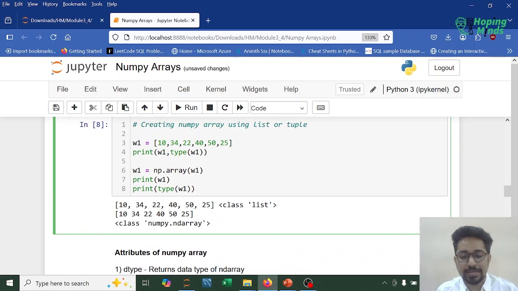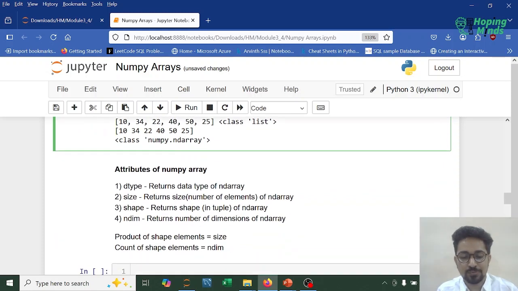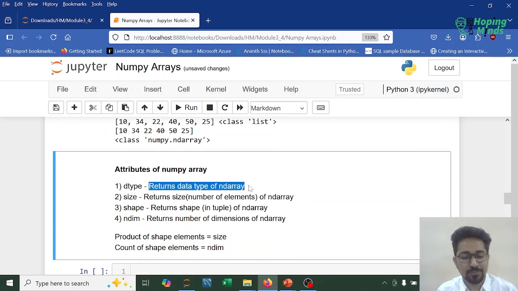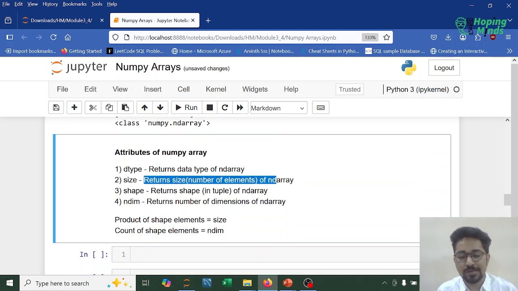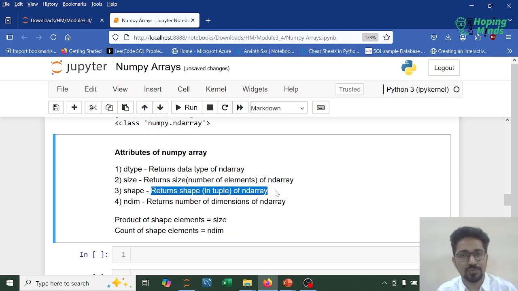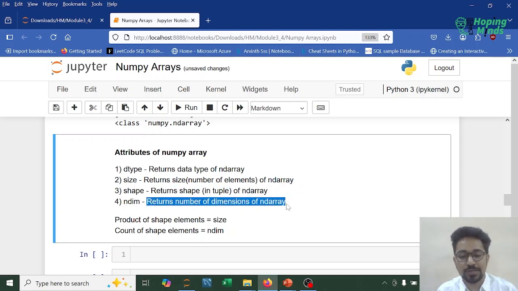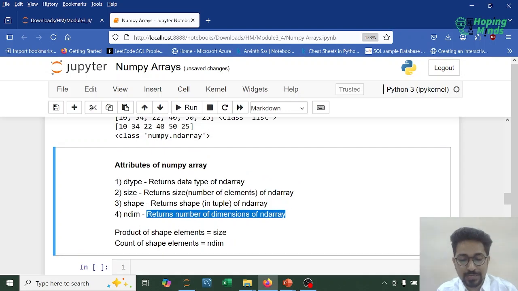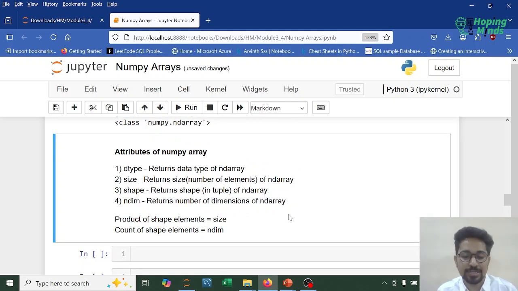Now every NumPy array has these properties. What are these properties? The first property is dtype. Dtype returns the data type of the NumPy array. Size returns the number of elements of the array. Shape returns the shape in tuple of the ndarray. We'll talk more about shape. Then we have ndim. Ndim returns the number of dimensions. So this is where we can scale up the dimension. We can have 0-dimensional, 1-dimensional, 2-dimensional, 3-dimensional, and n-dimensional arrays.